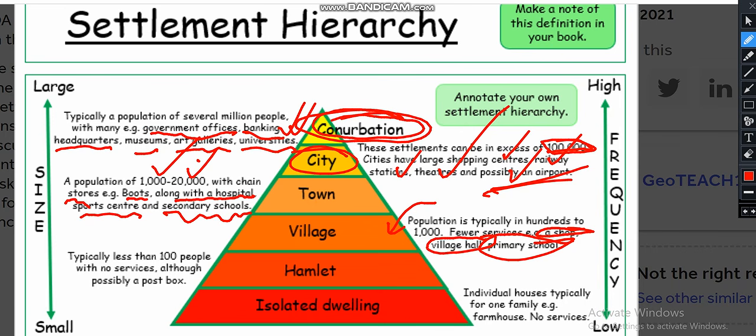So if asked to draw a settlement diagram, you must know all of these: isolated place, hamlet, village, town, city, conurbation. Then you are done. You get this?